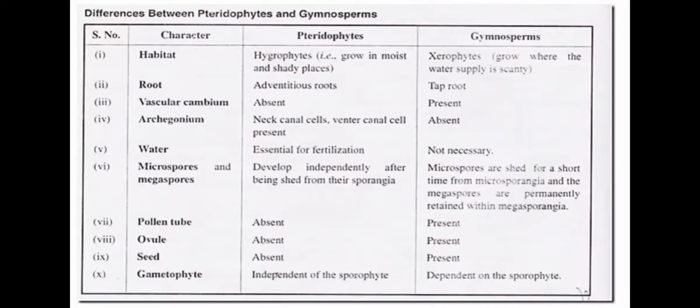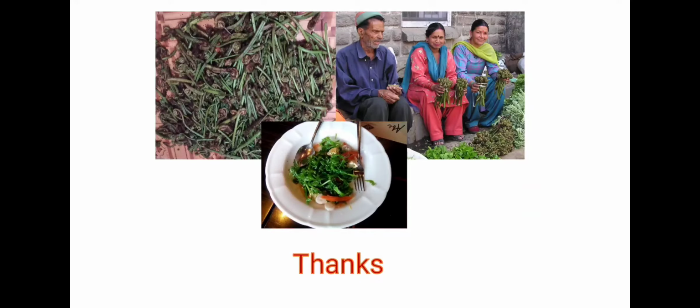So students, these are the main differences between pteridophytes and gymnosperms, and you can easily recall them by remembering that pollen tube, ovule, seed and vascular cambium are absent in pteridophytes while these are present in gymnosperms. Also, you need to keep in mind that neck canal cells are absent in the gymnosperms. So students, that's all about apospory, apogamy and comparison between pteridophytes and gymnosperms. I hope you understood this topic. Thank you for listening.